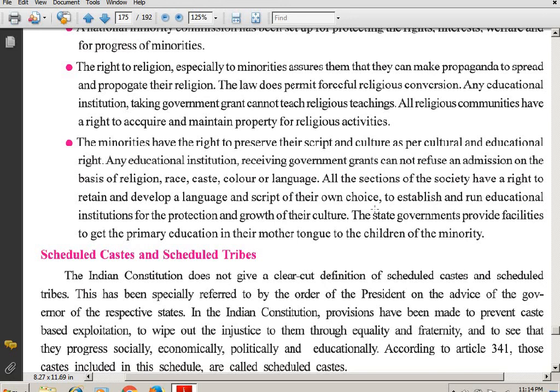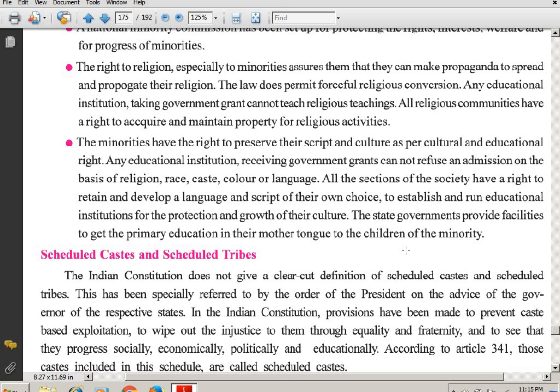The state governments provide facilities to get primary education in their mother tongue to the children of the minority. So students, try to understand this point. Whichever mother tongue it may be, the state provides it to the children of the minority.